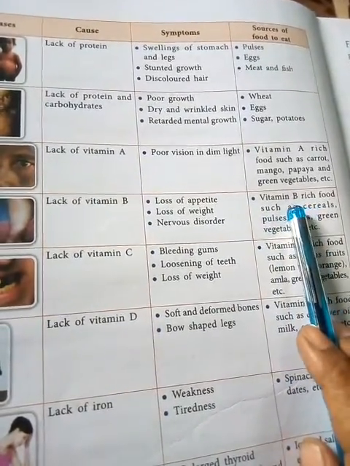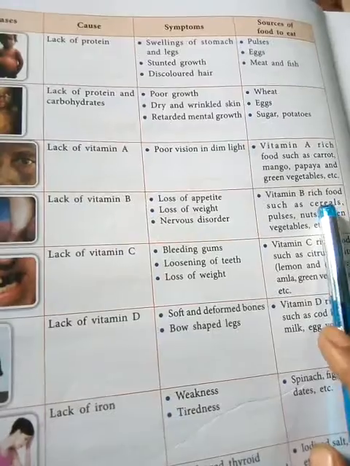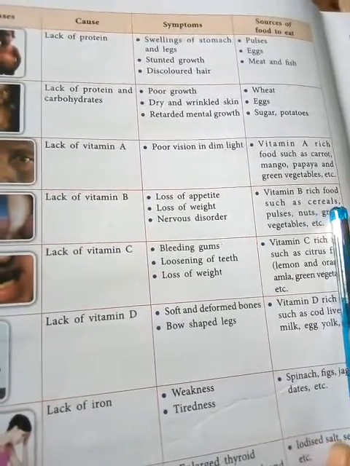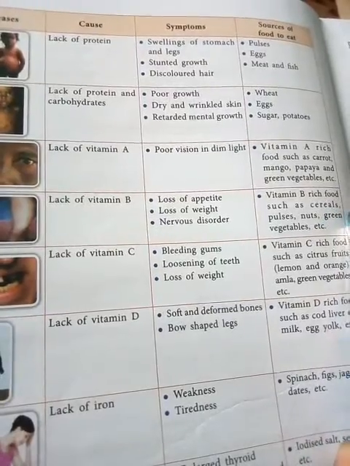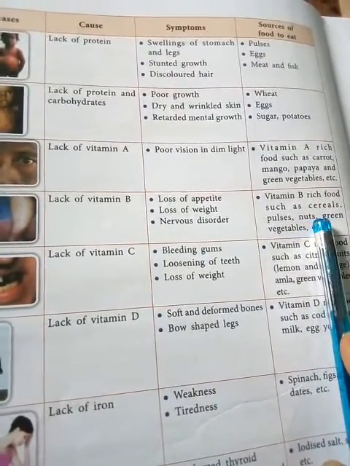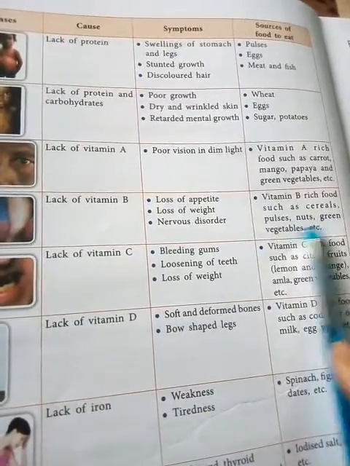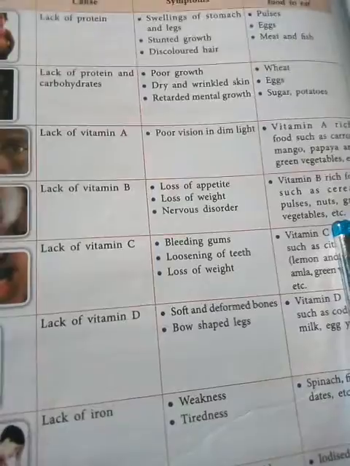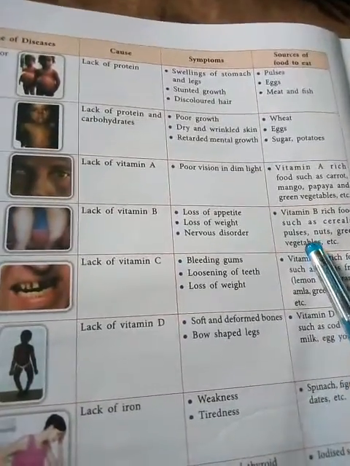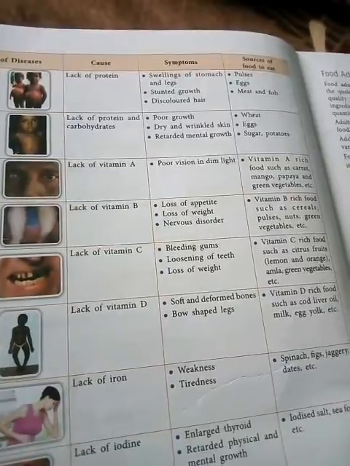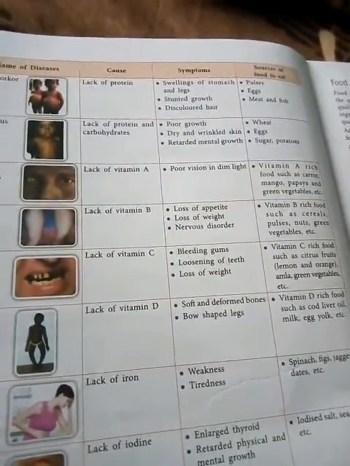Now how can you prevent it? Vitamin B, do you know in which food it is present? The cereals. Okay, different types of cereals, dals, pulses, nuts, green vegetables are the sources of food to eat. So we can prevent that disease by taking vitamin rich food in our diet.